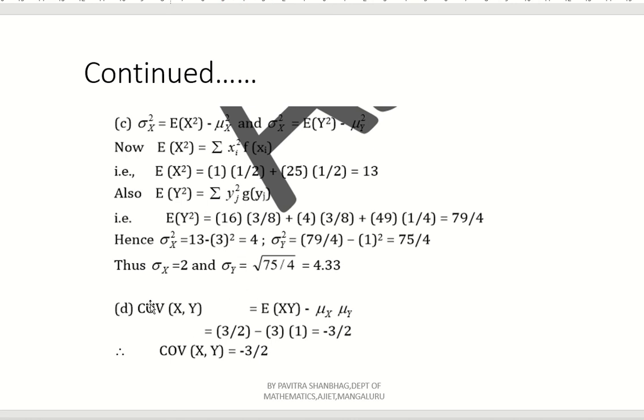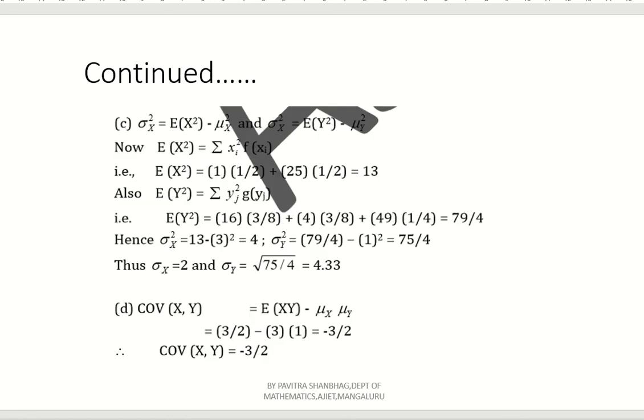Now about the covariance of xy. What is meant by covariance of xy? Covariance of xy means expectation of xy minus mu x into mu y, right? What is expectation of xy? We have already found that E of xy is 3 by 2.